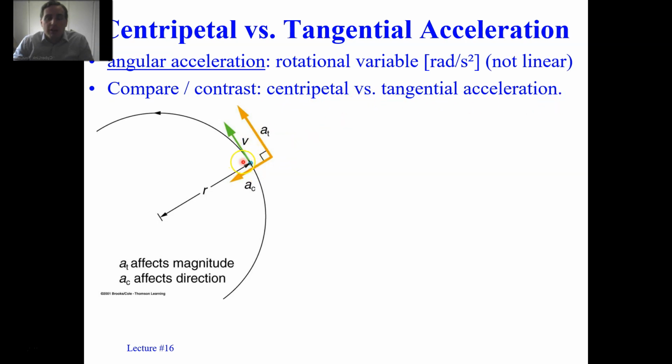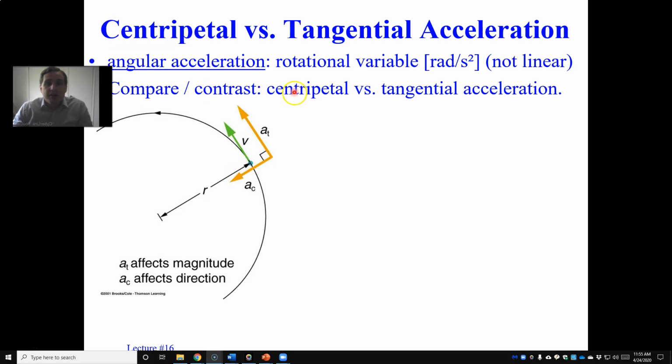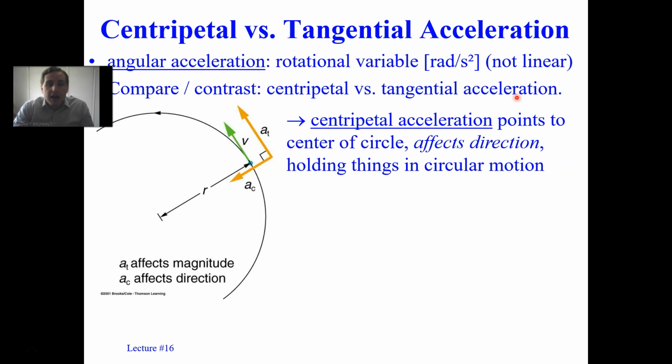Consider a particle here on a large turntable, and it's moving in a circular path, but it's also speeding up. Okay? So what's the difference between its centripetal and its tangential acceleration? Well, the point is that centripetal acceleration points toward the center of the circle. It affects direction. It holds things in circular motion.